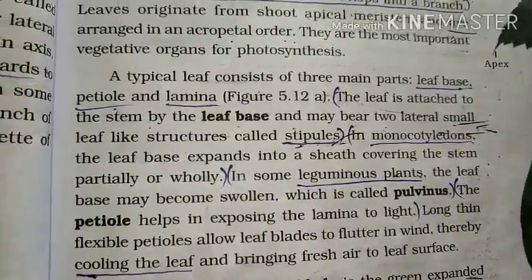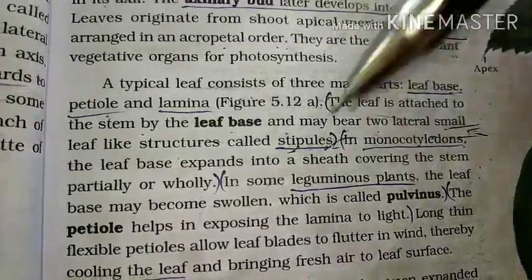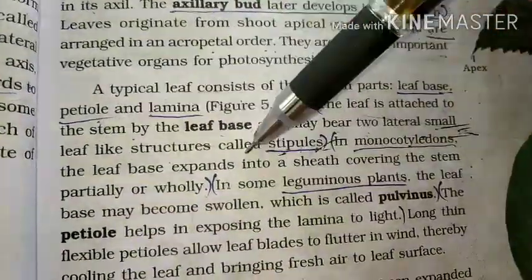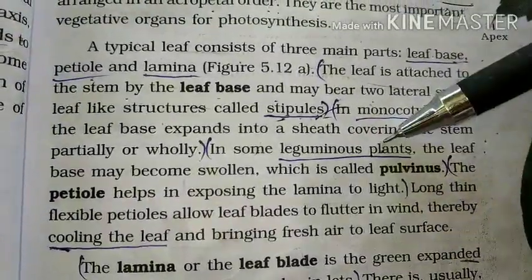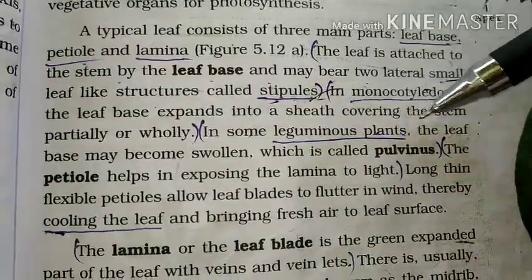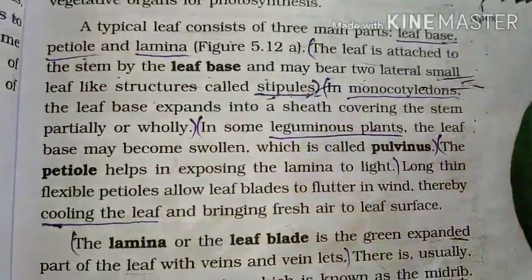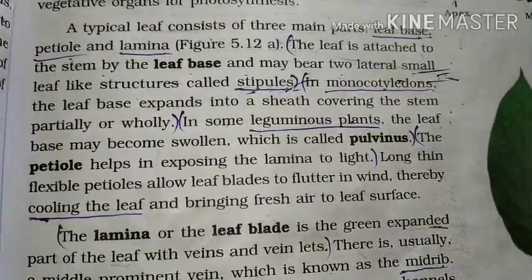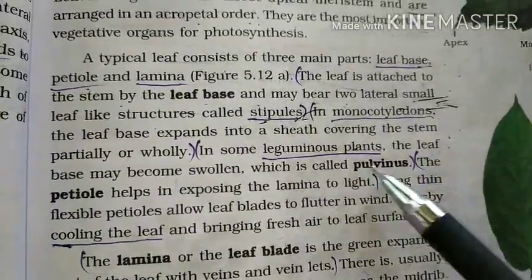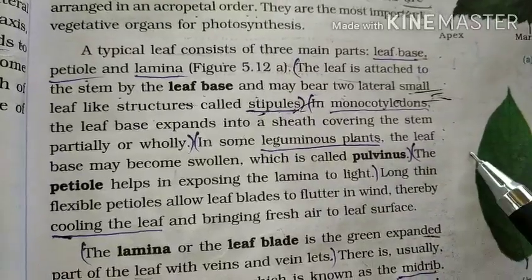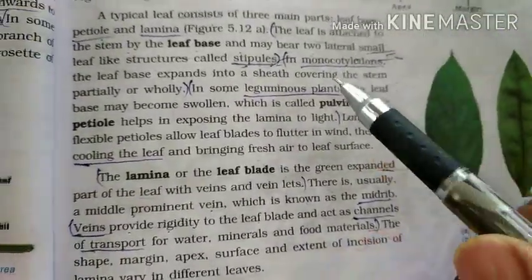In some leguminous plants, for example pea plants, the leaf base may become swollen, meaning bulged, which is called pulvinus. I'll show you the pictures.